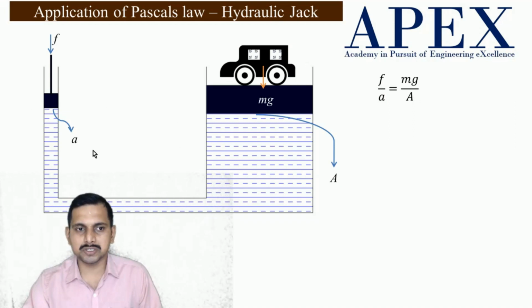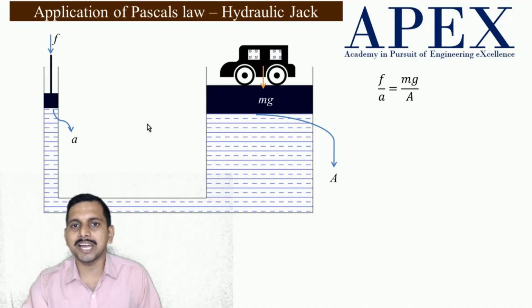So this is what is used. Actually this should be really large, and for a small distance only this can be lifted. Now this becomes difficult, you can't create such a large piston. So what they do is they pump oil at high pressures. Since you pump oil at high pressures, whatever oil is occupied here is pumped from another reservoir. So you have a compressor and that is pumped into this particular part, and this car or heavy object is lifted.